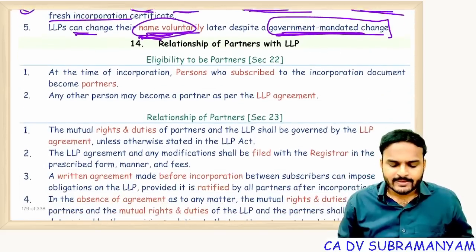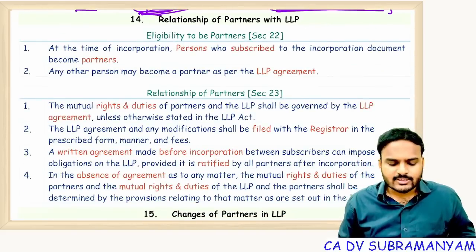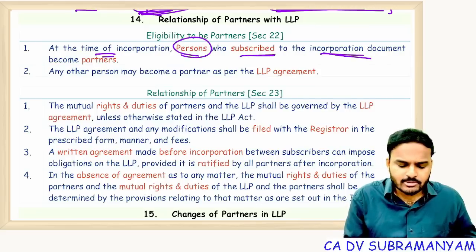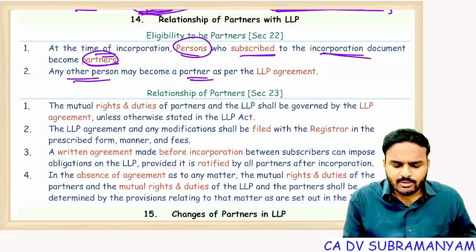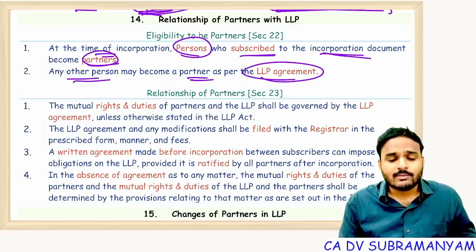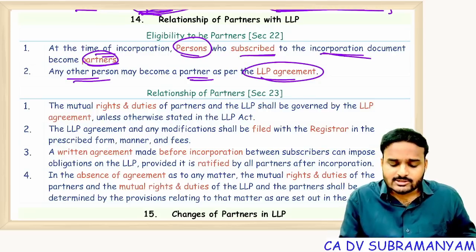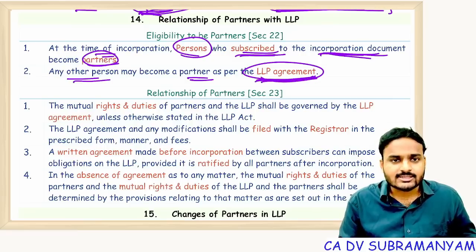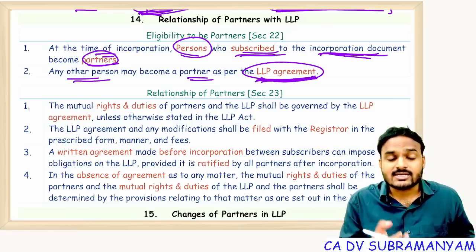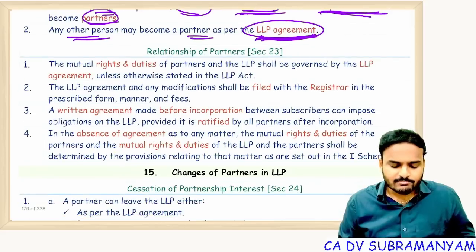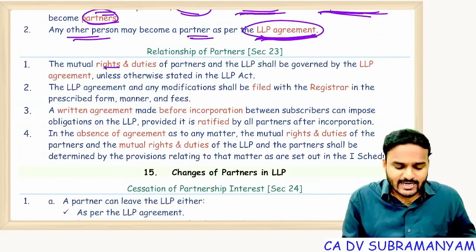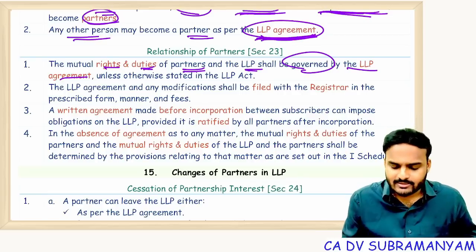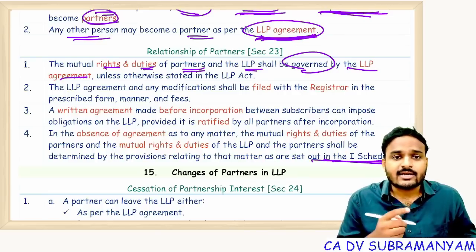Okay, fine. Next one, relationship of partners with LLP. Let's see. At the time of incorporation, persons who subscribe to incorporation document become partners. Any other person may become a partner as per LLP agreement. You know how a person can become partner of LLP? One is through subscription to incorporation document and second one is by complying LLP agreement terms and conditions, a new person may be admitted as a partner. It's like admission of a new partner. Of course, duties, rights of partners and LLP governed by LLP agreement. If LLP agreement is silent, then first schedule will apply.